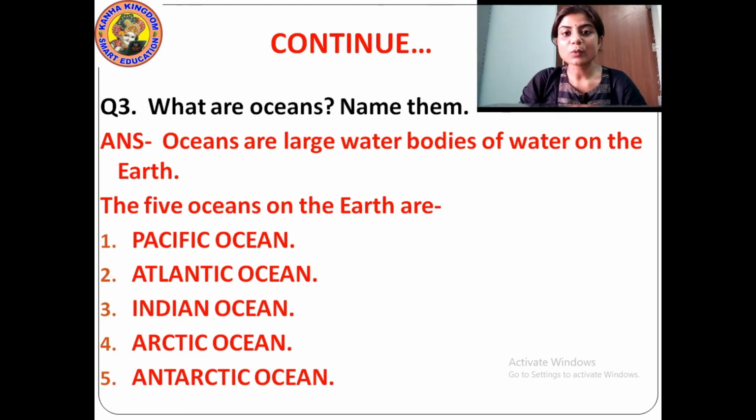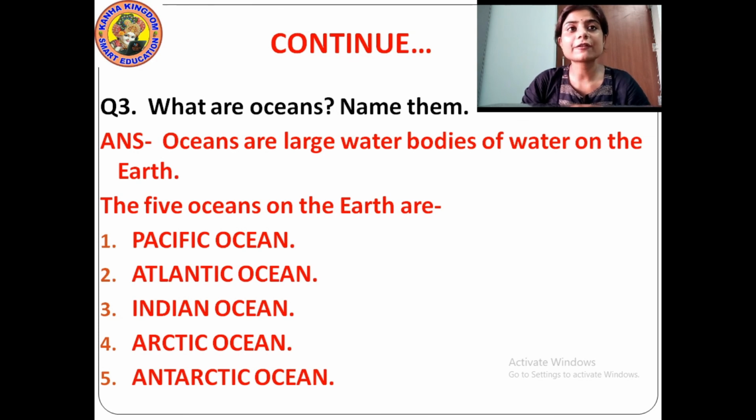So now students, question number 3. Okay, what are oceans? Name them. I repeat once again, what are oceans? Name them. The answer is, oceans are large water bodies on earth. Oceans are the large water bodies on the earth. It is called as ocean. That means these oceans are the large, huge water bodies on the earth.